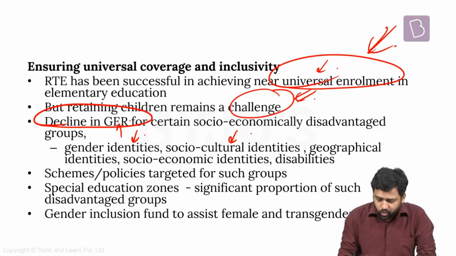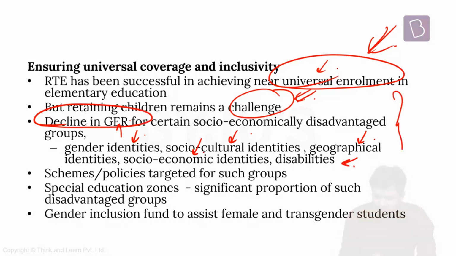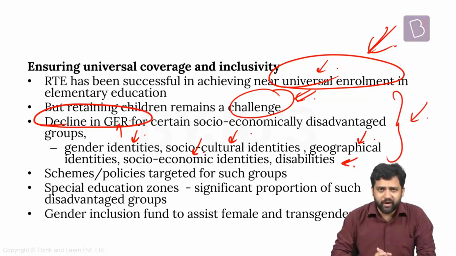It is also more among those who are in specific geographies, for example, those who are staying in difficult terrain. It is among some who have specific socio-economic identities, those who are from the rural areas, for example. Among children with disabilities also, the gross enrollment ratio is less. It has been declining. So this is what the National Education Policy recognizes, and it also provides some possible policy solutions.